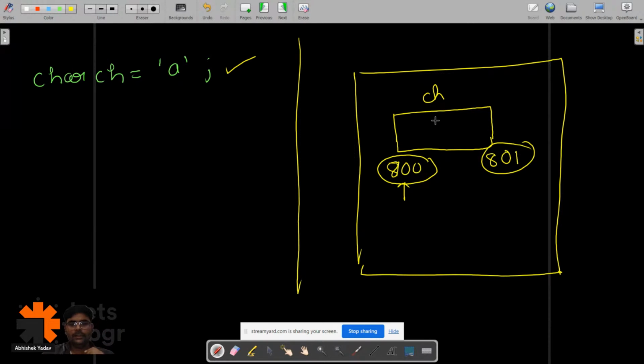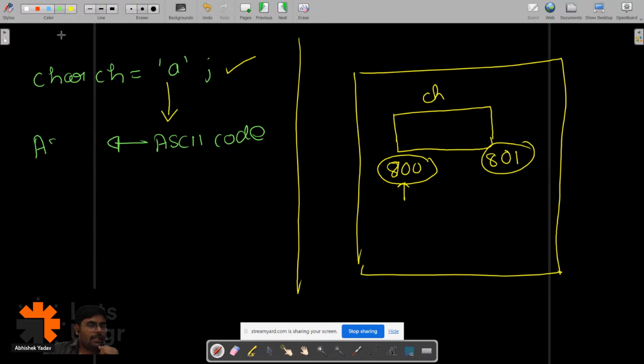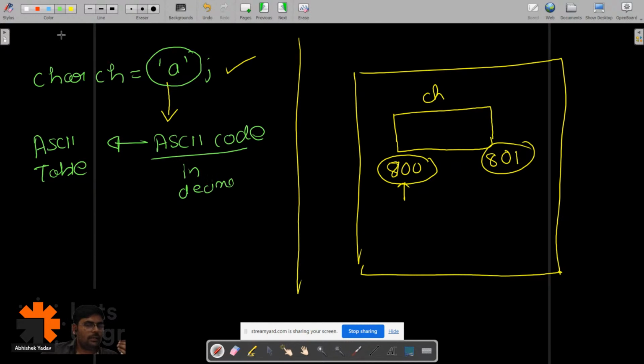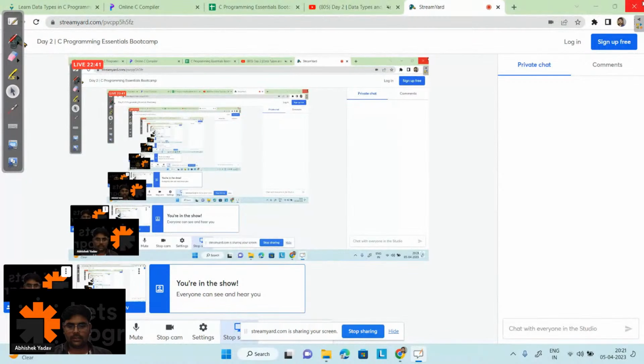After that, what will happen? We have the character data. This character data will get converted to the ASCII code, and this ASCII code comes from the ASCII table. There is an ASCII table. From that ASCII table, each character has a corresponding ASCII code in decimal format, right? So let's explore that part also.